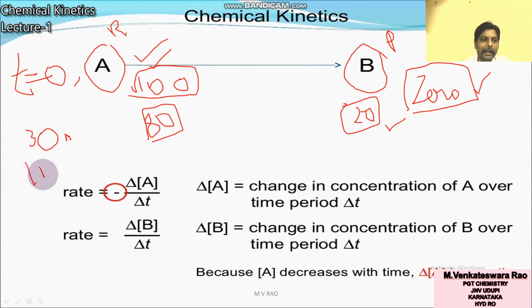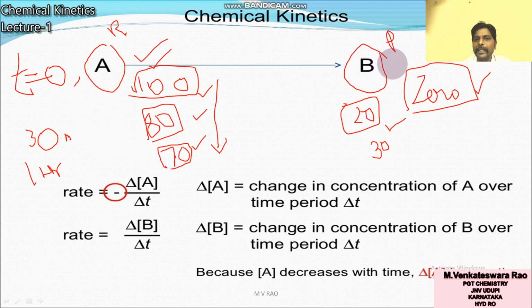Now you take after 1 hour. After 1 hour you can see here 70, and here some 30. So what you observed from this rough data is that as time proceeds, A, that means the reactant, is initially 100, after half an hour 80, after a further half an hour 70. As time proceeds, B is initially 0, next 20, next 30.